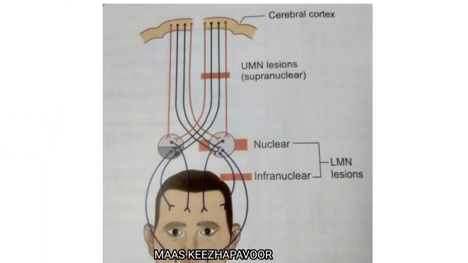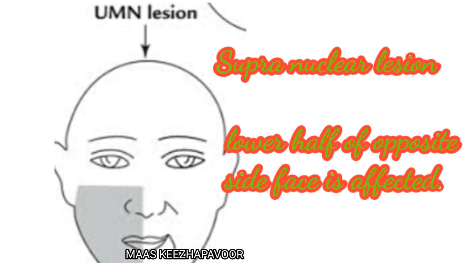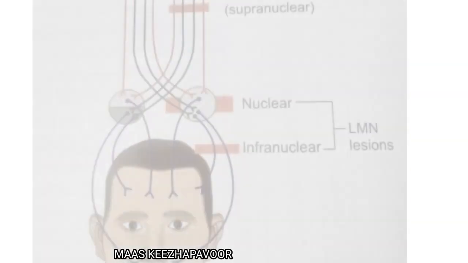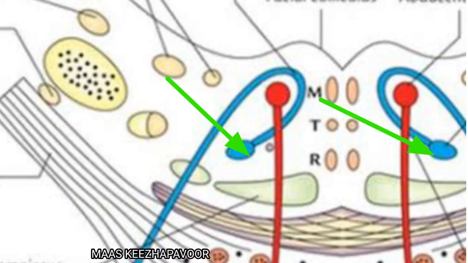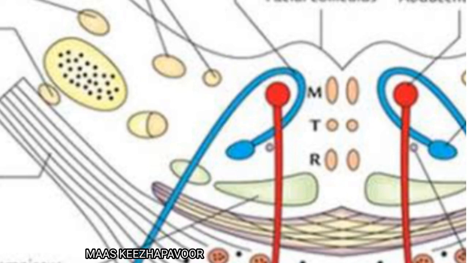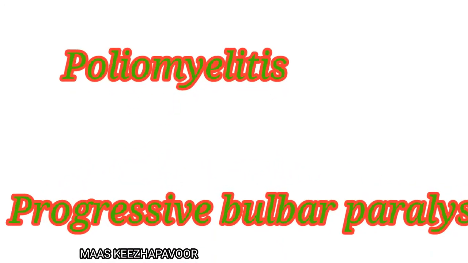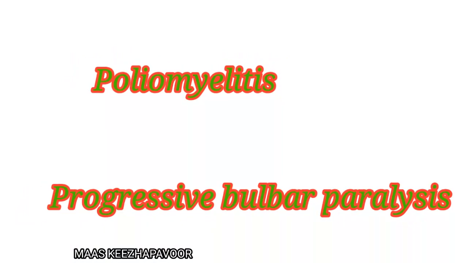Paralysis of facial nerve may occur due to lesion anywhere in the course of upper motor or lower motor neurons. In supranuclear lesions of the facial nerve, the lower half of the face is affected on the opposite side. Since the upper facial muscles are supplied by bilateral corticonuclear fibers, they are not affected. Nuclear lesion is very rare. It may occur in poliomyelitis or progressive bulbar paralysis.